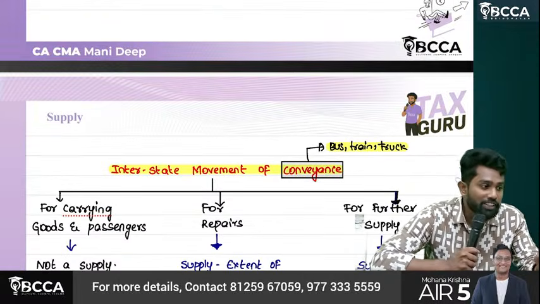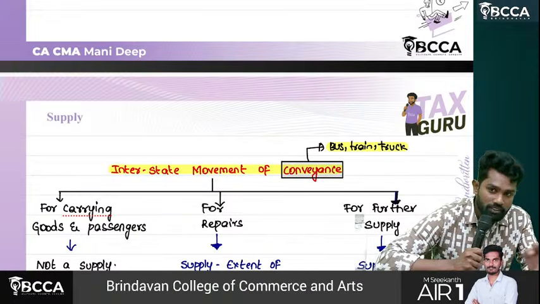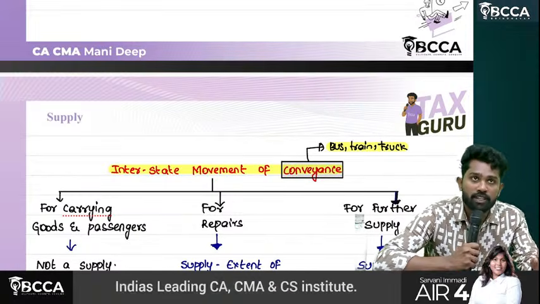Okay, sir, in schedule 1, 3 points only we completed. The linked clarifications also we are covering. That's why it takes time. First one is what?